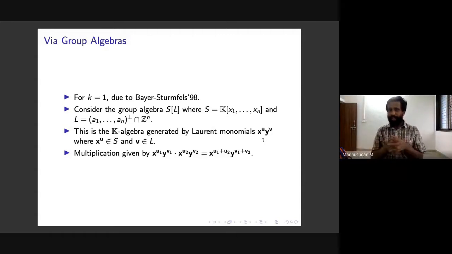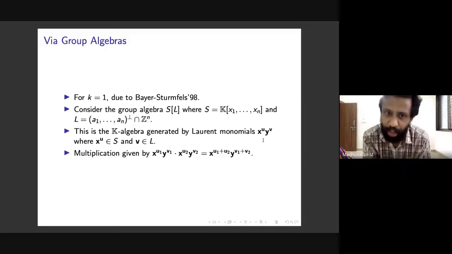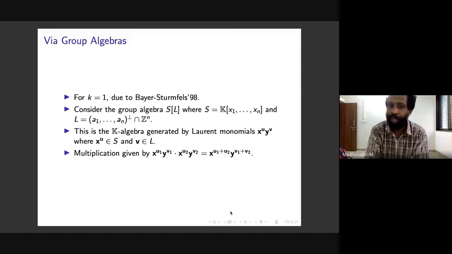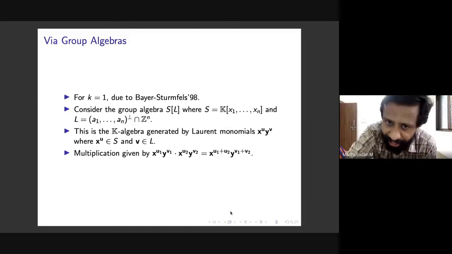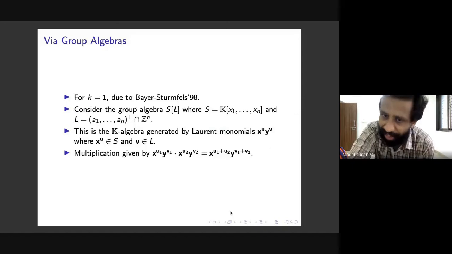So you just take linear combinations of these, and there is a natural multiplication structure on them, which is just given by addition of the corresponding exponents. If you have two such Laurent monomials, x^u1 y^v1 and x^u2 y^v2, the multiplication is just given by adding the corresponding exponents.